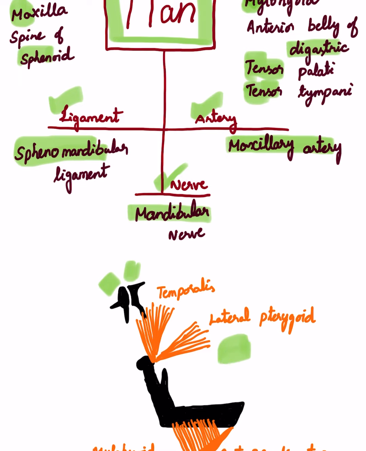The muscles from the mandible, the anterior belly of digastric and mylohyoid, get inserted into the ramus of mandible, and the muscles of mastication, which include lateral pterygoid and temporalis, all get inserted into the mandible. Other than that, masseter muscle, mylohyoid, and tensor tympani and tensor palatini. And the ligament from the spine to the mandible is the sphenomandibular ligament. The nerve is the mandibular nerve, and the artery which belongs to the first pharyngeal arch is the maxillary artery.